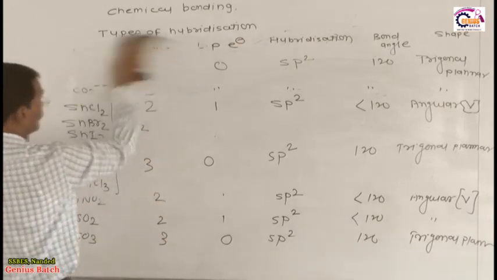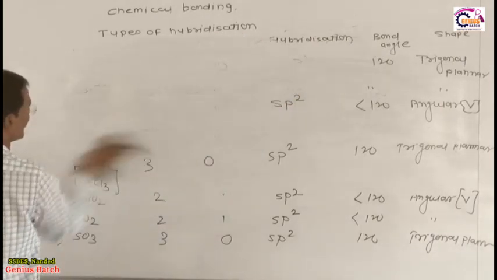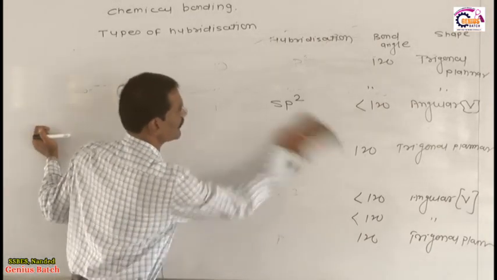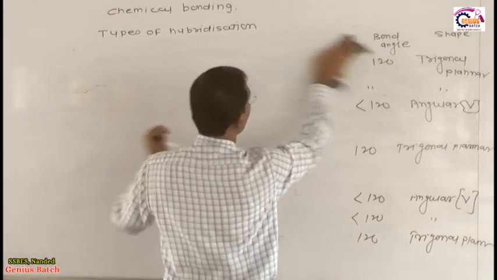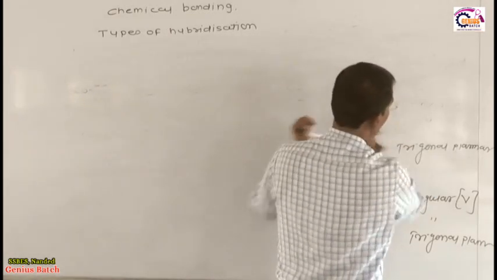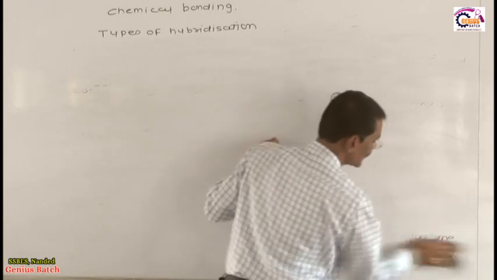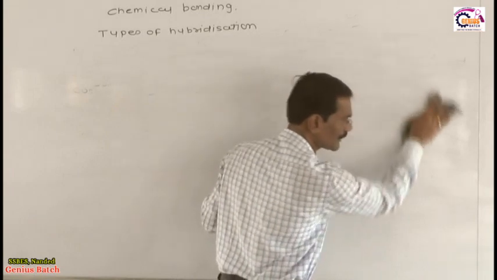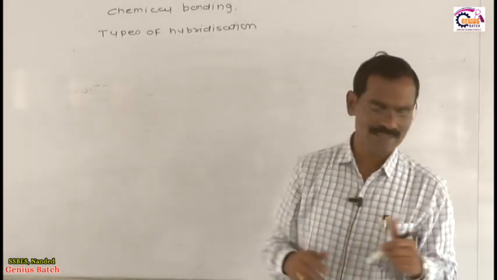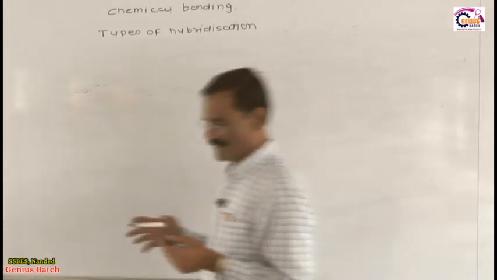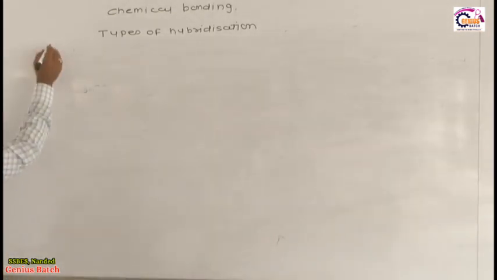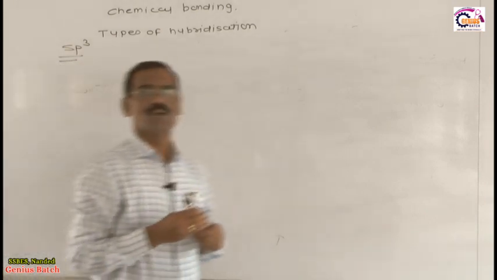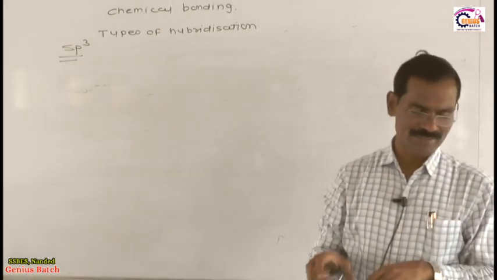Now I am going to the next hybridization, called sp3 hybridization. In sp2 hybridization, the mixing of 1s and 2p atomic orbitals takes place, and after mixing, it gives 3 new orbitals which are equivalent in energy and identical in shape. Like that, the next hybridization is sp3. What is the meaning and definition of sp3?